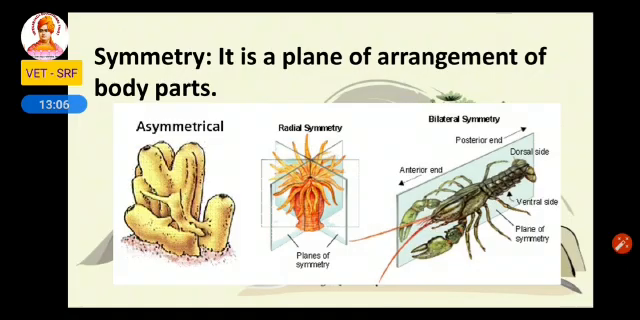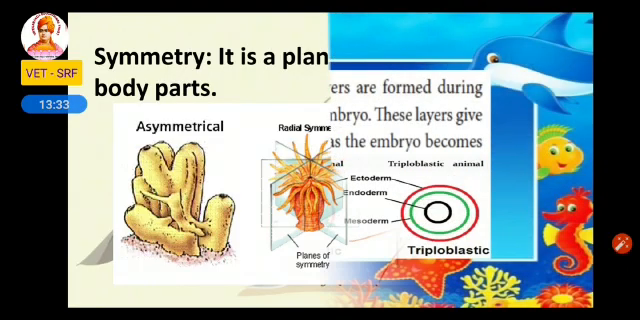The next one is radial symmetry. So if we cut in any plane, it gives two equal halves. That is called radial symmetry. The next one is bilateral symmetry. So if we cut in a lateral position, it gives two equal halves. That is called bilateral symmetry. So based on plane of arrangement, animals are classified as asymmetrical, radial, bilateral.